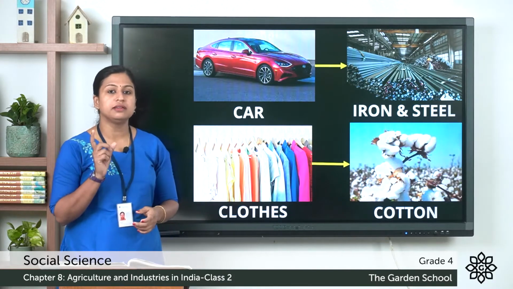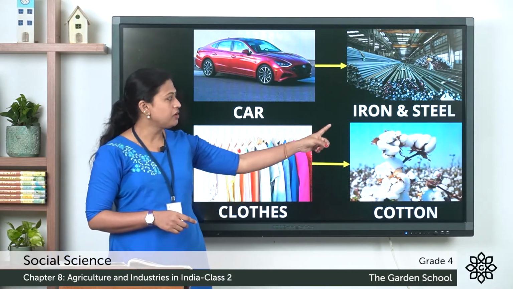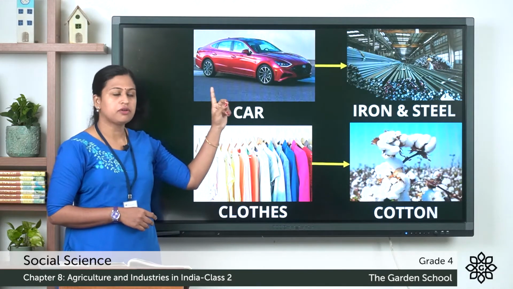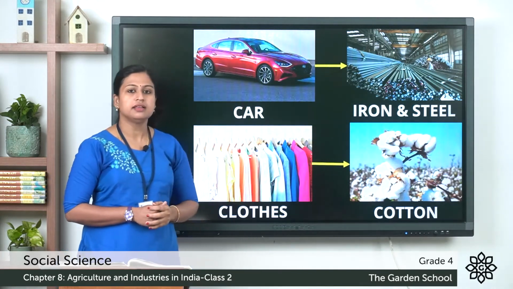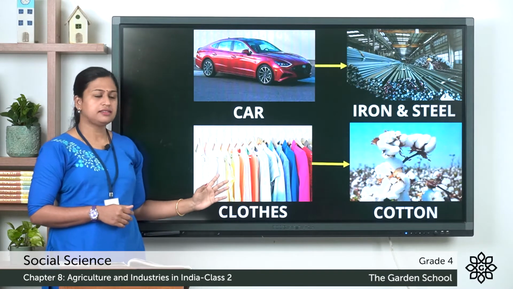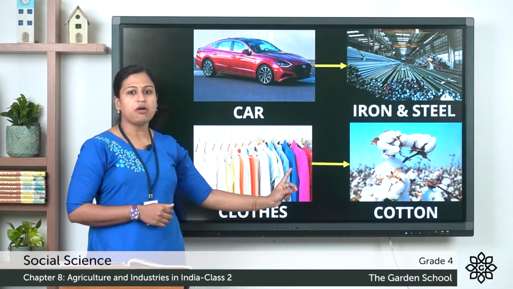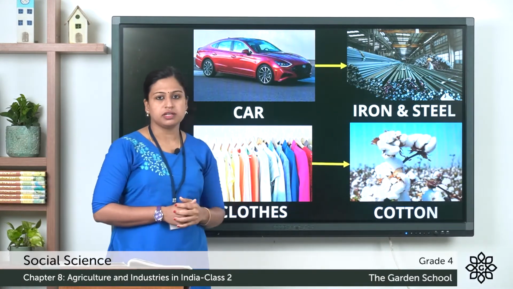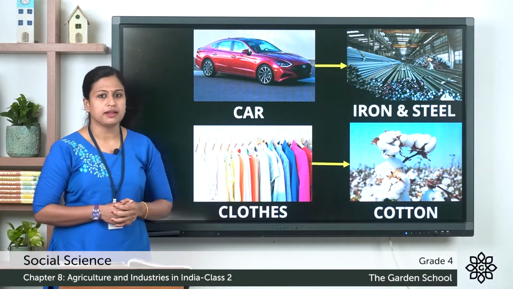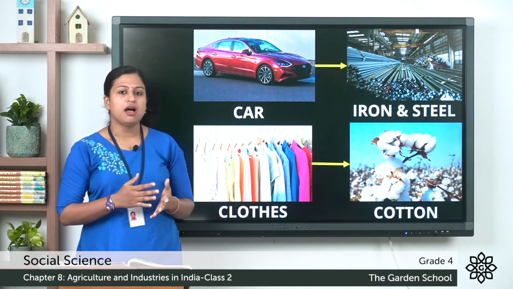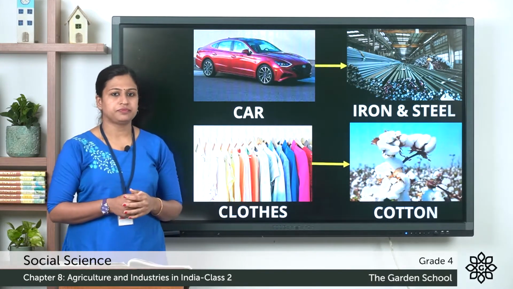So, iron ore is the raw material for the production of iron and steel. For car manufacture, the raw material is iron and steel. Next is the clothes that we wear. This is the final product and the raw material is the cotton that we get from cotton plant. So, all the things that we use in our daily life are processed products.